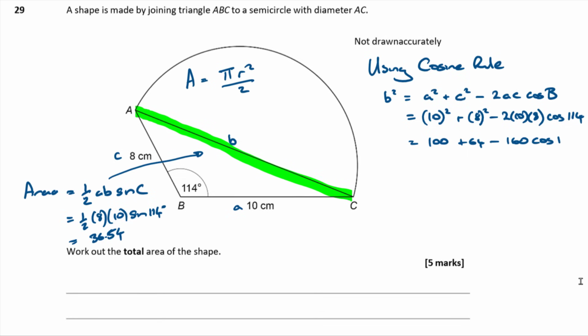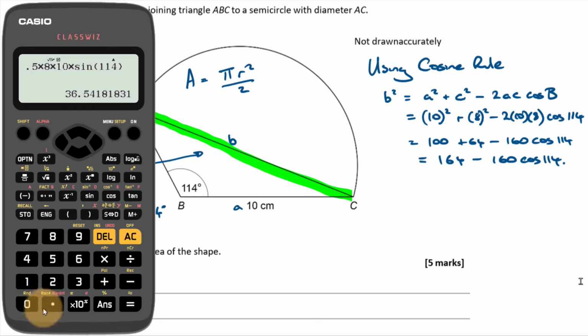So just do the maths that you can in your head that's easy to do, because it doesn't take very long, and you are more likely to make a key-in error in a horrendous long calculation in your calculator than you are doing some basic maths, which, given that you're a top set, a higher tier student, you should be able to cope with. Right, so 164 minus 160 cos 114 then.